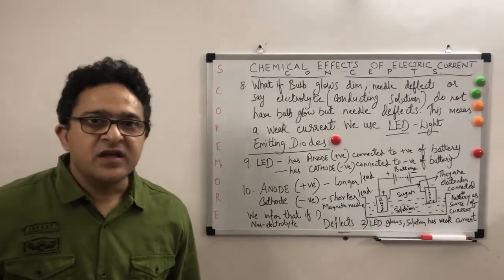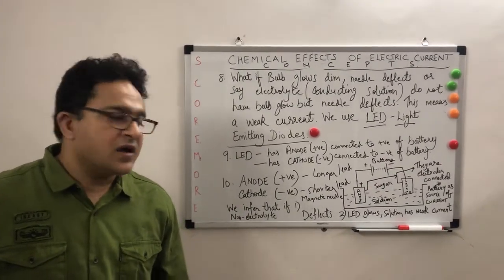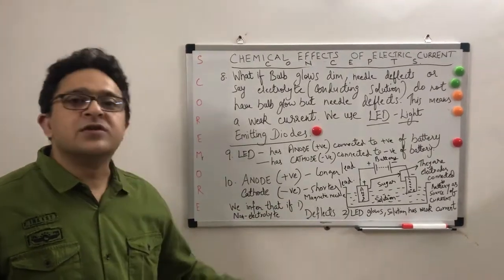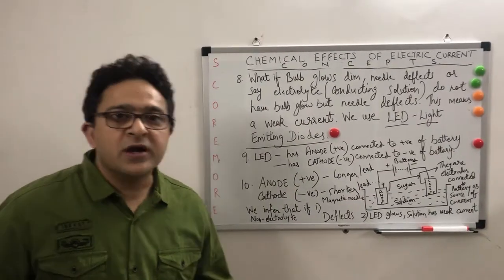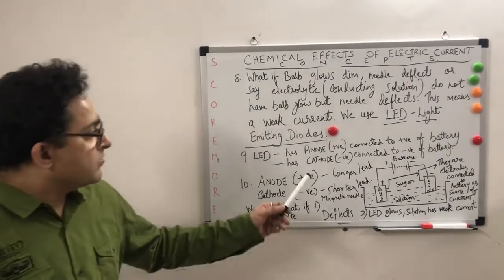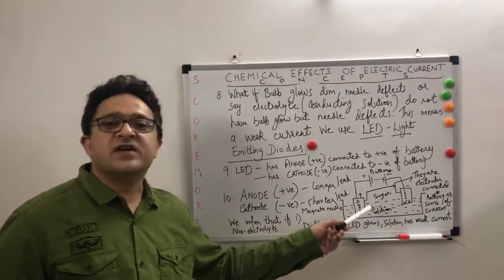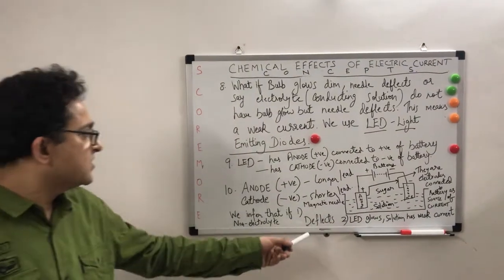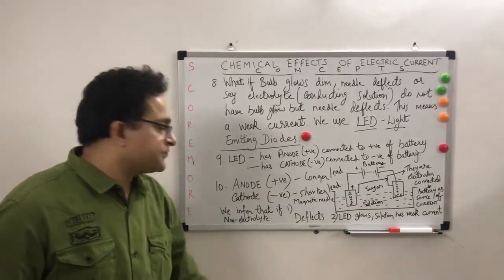So the two important things are a magnetic needle, which will still deflect, and an LED, which will still glow, which means there might be a weak current as well. So a non-electrolyte may have a weak current, it might not be conducting well, but it might still have a weak current, which we can establish from these two things, the needle and the LED which glows.